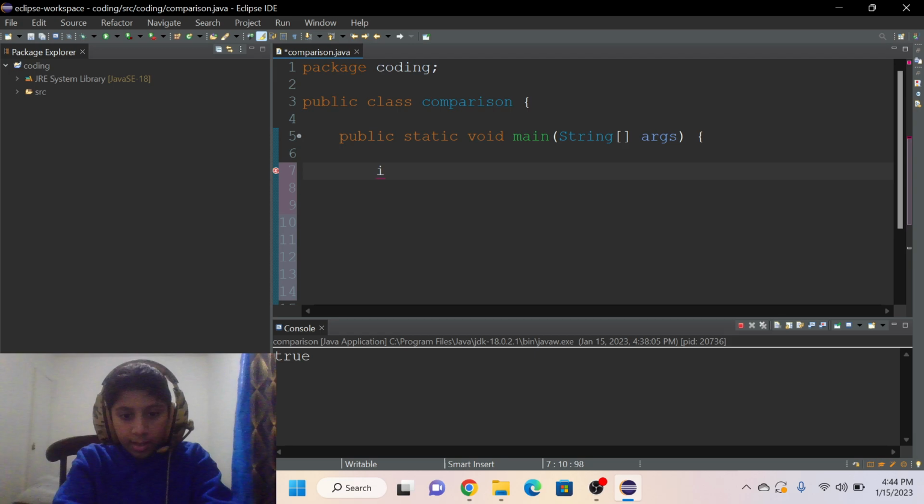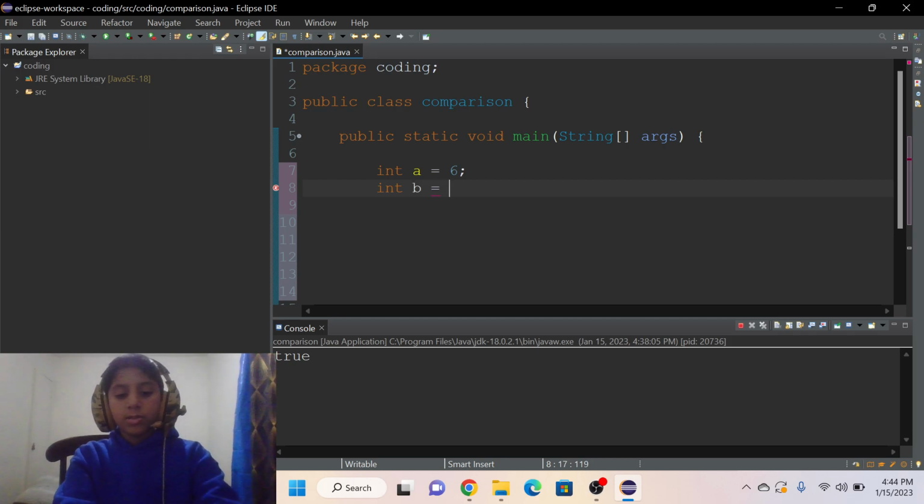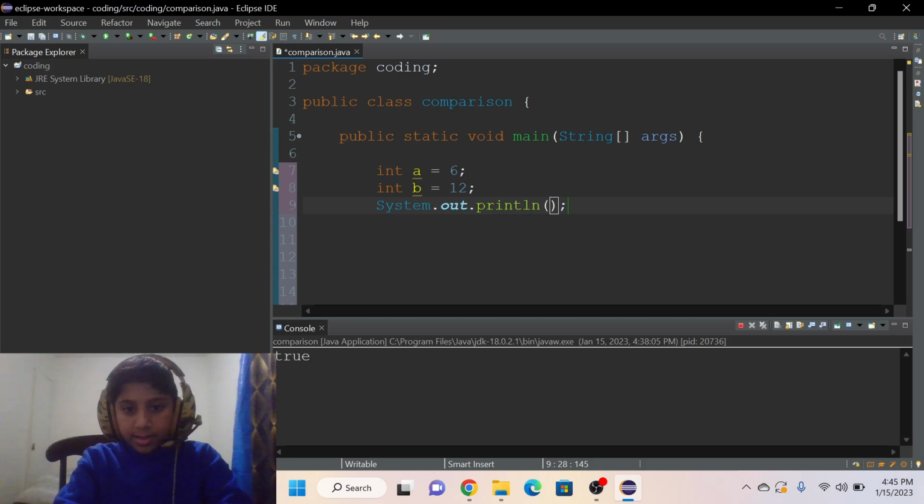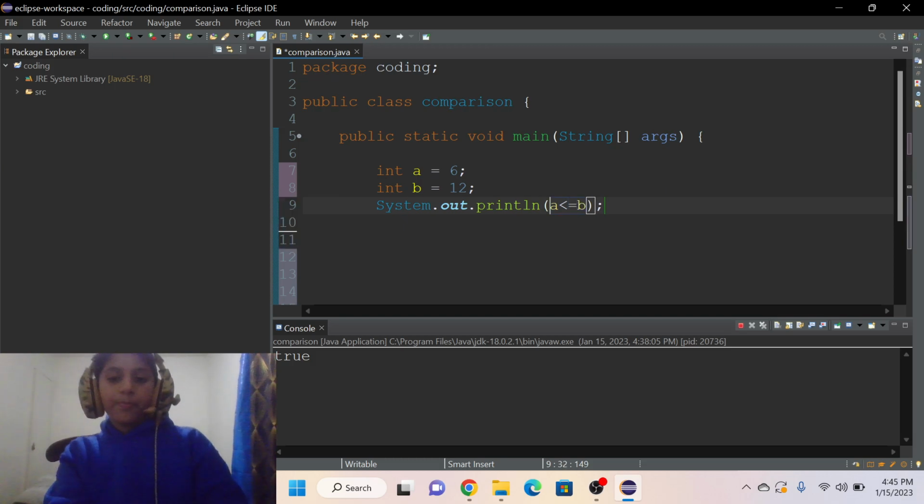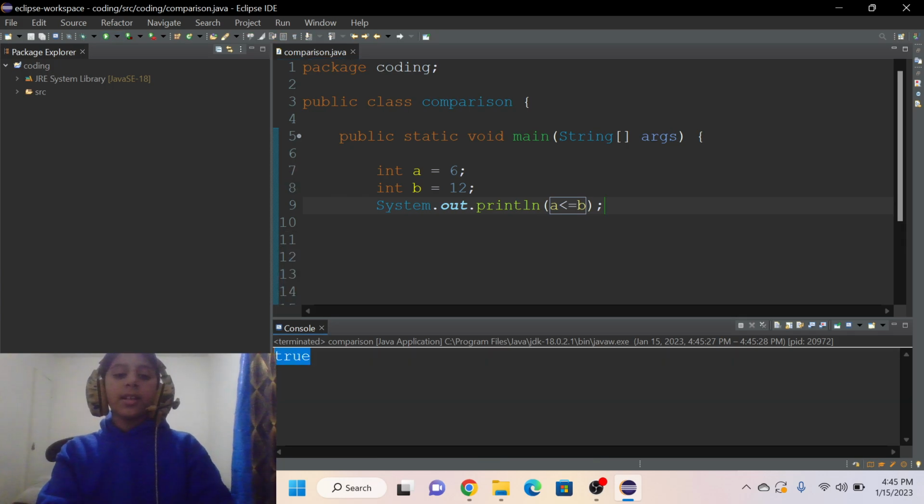Okay, so first of all, we'll start by writing int a is equal to, it should be the smallest number, so it will be 6, and then int b is equal to the biggest number, which is going to be 12. And then we will write system.out.println, inside these parentheses as always, and we'll write a is less than or equal to b, just like that. So we are asking Java if 6 is less than or equal to b. When we execute this code, it's going to give us the result true.